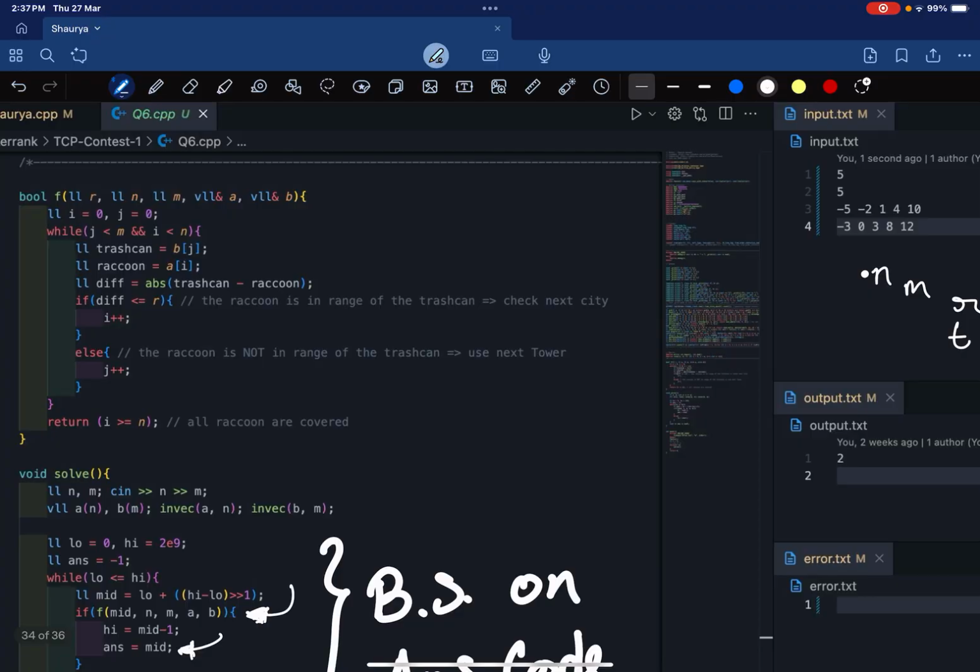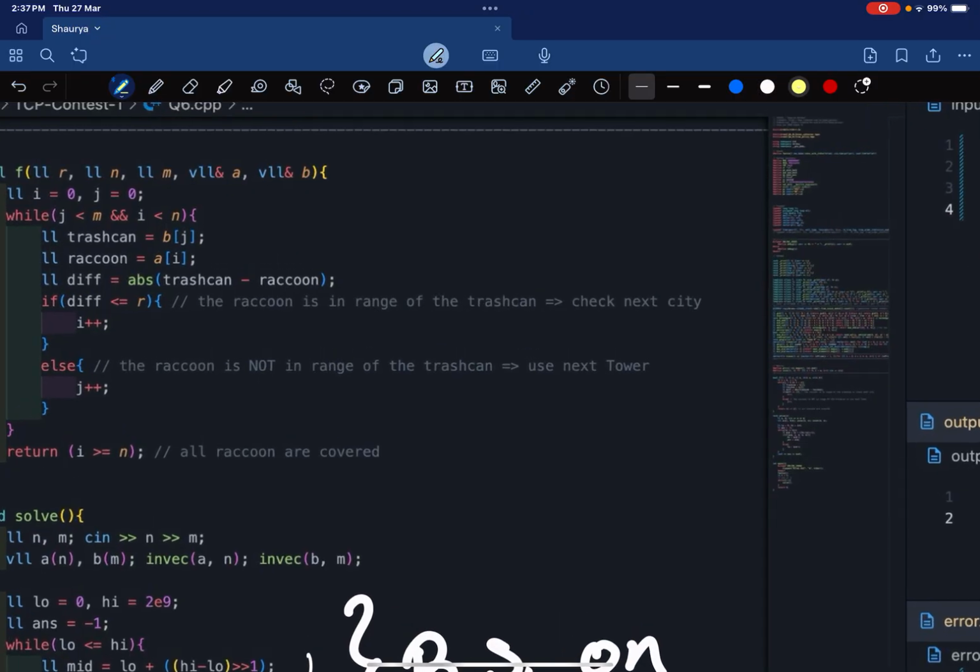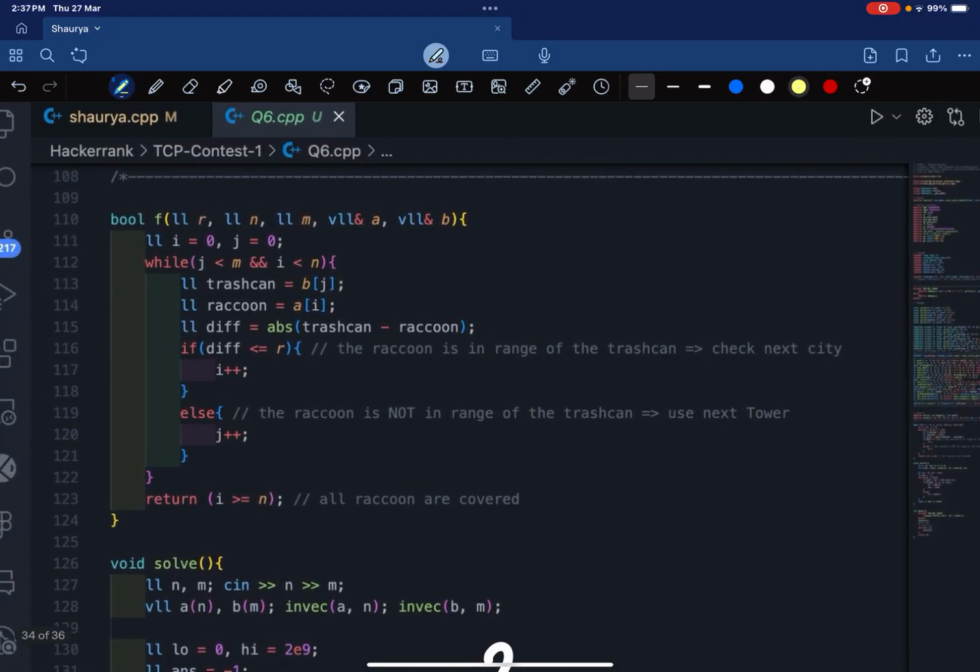The predicate logic, guys, is really simple. What we are doing, we have taken the radius r, n and m, vector a and vector v. We have initialized two pointers i and j. The pointer i points to raccoons and the pointer j points to the trash cans.